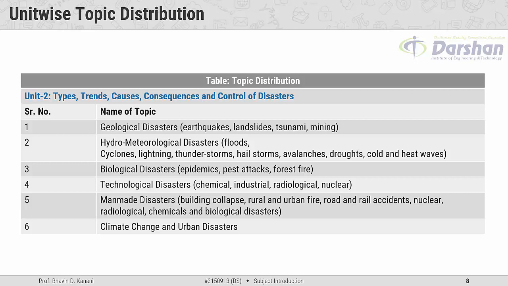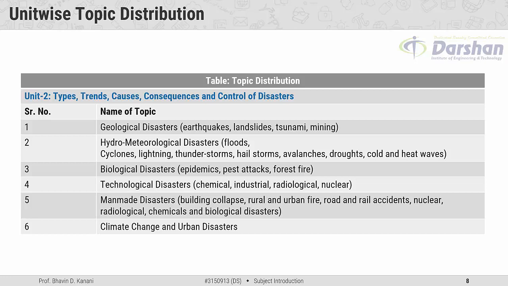The third major topic is biological disasters, which include epidemics, pest attack, and forest fire. The fourth major topic is technological disasters, which include chemical, industrial, radiological, and nuclear.